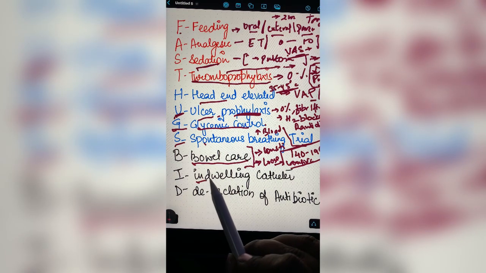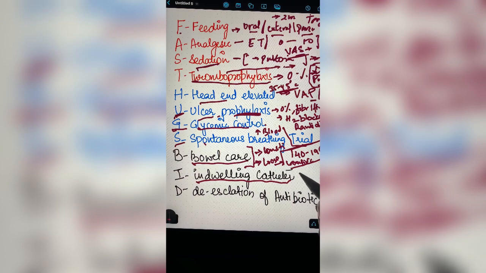Then comes your indwelling catheter. If it is not required, after a certain period of time, try to remove the catheter as soon as possible, because if the catheter is in situ, it will lead to high chances of CAUTI, that is catheter associated urinary tract infection. If the patient is able to go and void by themselves, please avoid putting in an indwelling catheter. But if the patient is unconscious, not responsive, still on ventilator, then you have to keep the patient on an indwelling catheter. But in that condition, do the catheter care at least twice a day.